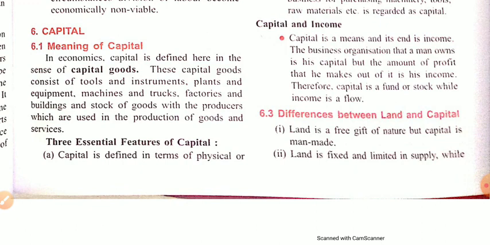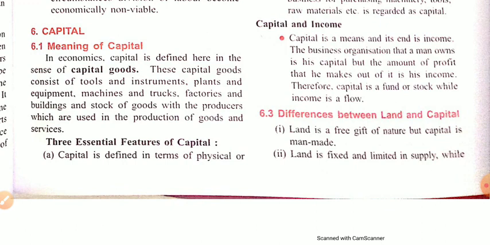You are all familiar that we are going through our chapter 4, which is factors of production. In this chapter, we already did different topics related to labor, related to land, related to ecosystem, and related to the division of labor. In our previous session, we did division of labor, its advantages and disadvantages. We also studied the meaning of capital. In this session, we will go through other points related to capital.